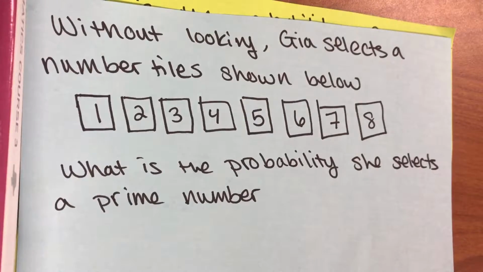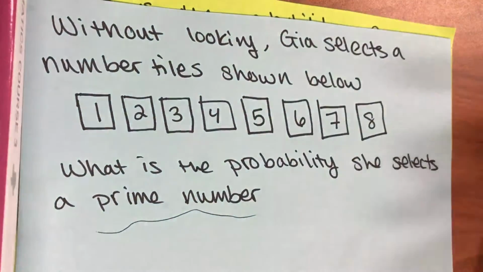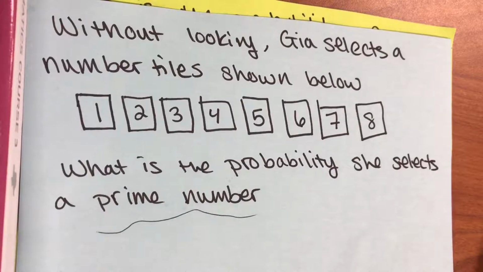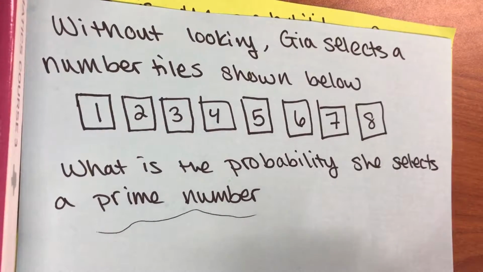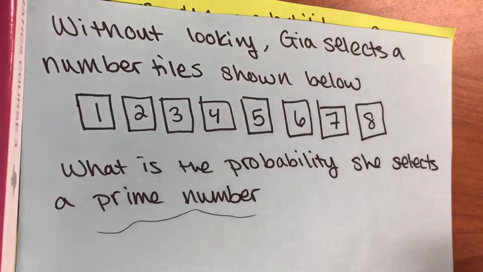So what's the probability that Gia's going to pick a prime number? First we've got to make sure we understand what a prime number is. What's a prime number? A prime number is any number that is only divisible by itself and 1. Right. So, like 1? Well, is 1 prime? Technically, 1's not prime, because it has to be divisible by itself and 1, and 1 is one and not another number.